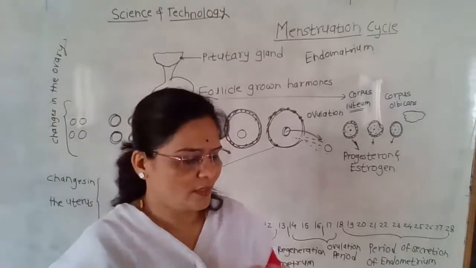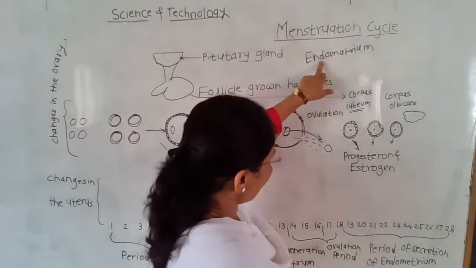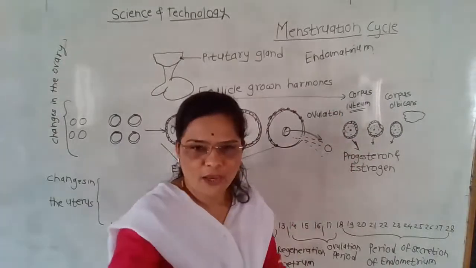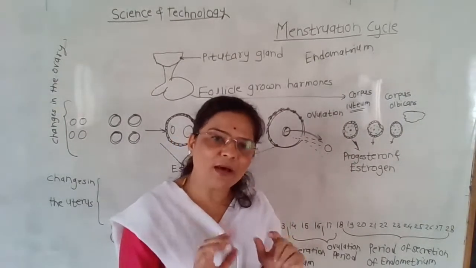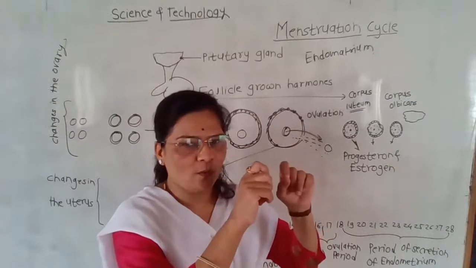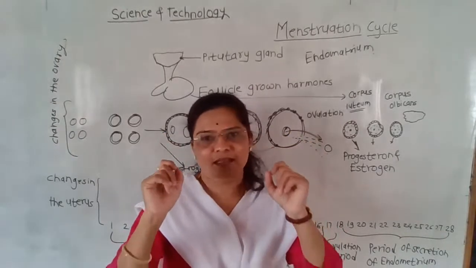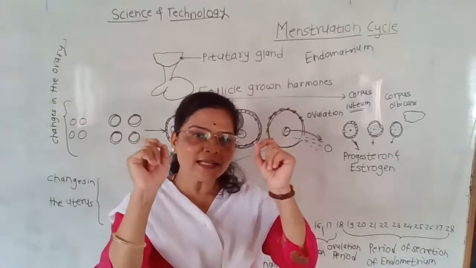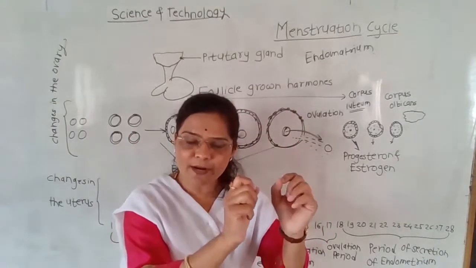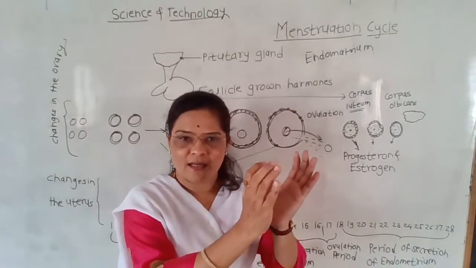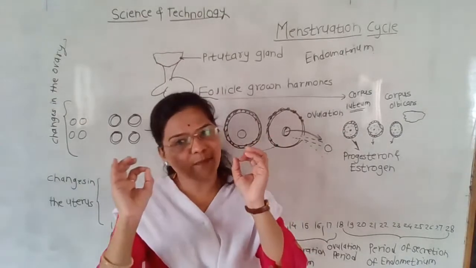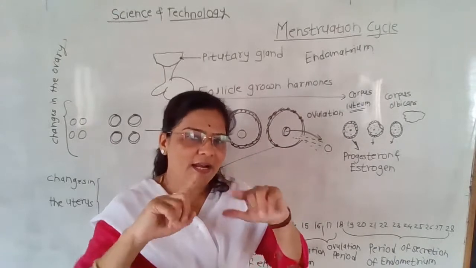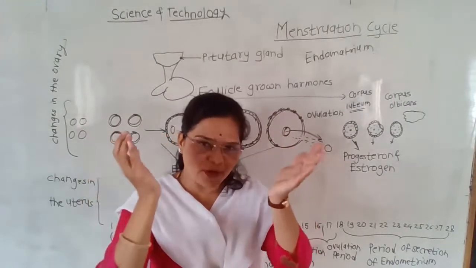Students, when the endometrium secretes progesterone, at that time the uterus is ready to implant the embryo. The branch of biology which deals with the study of the developmental stages of the embryo or fetus is called embryology, and the endometrium is ready to implant the embryo.